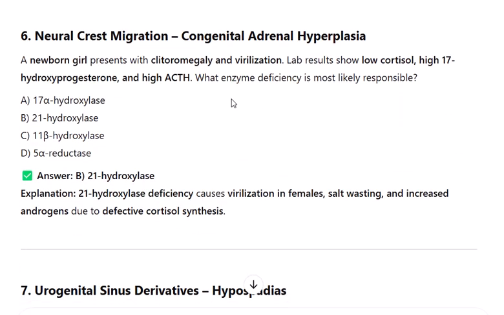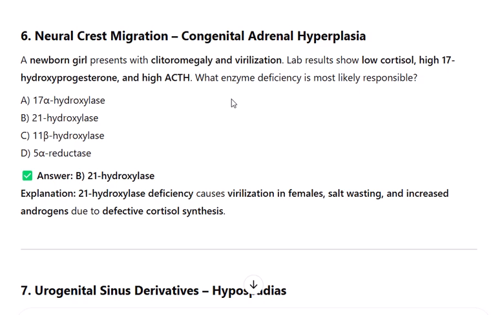A newborn girl presents with clitoromegaly and virilization. Lab results show low cortisol, high 17-hydroxyprogesterone, and high ACTH. What enzyme deficiency is most likely responsible? A. 17-hydroxylase. B. 21-hydroxylase. C. 11-beta-hydroxylase. D. 5-alpha reductase. Answer: B. 21-hydroxylase. Explanation: 21-hydroxylase deficiency causes virilization in females, salt wasting, and increased androgens due to defective cortisol synthesis.